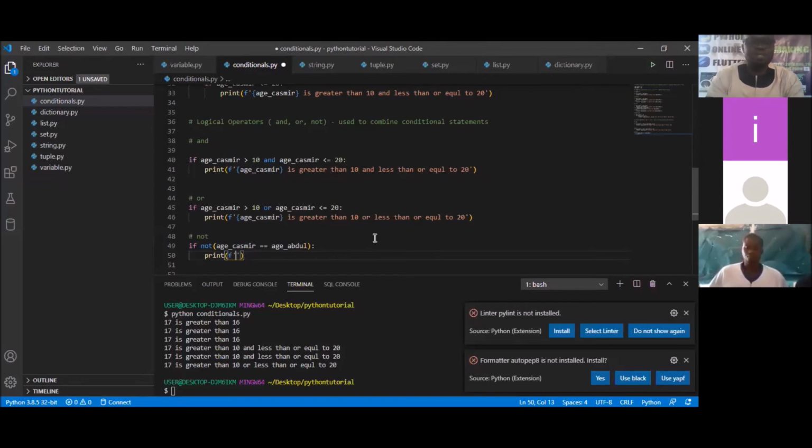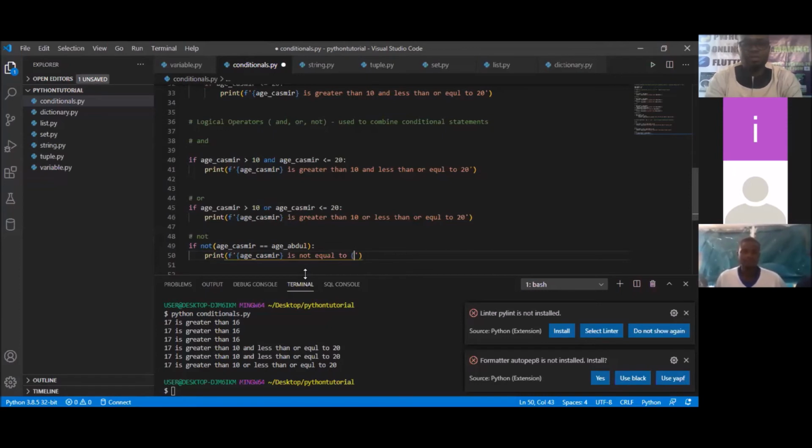So what do we want to say? In curly brackets, age of who? Age of Casimir is not equal to age of Abdul.